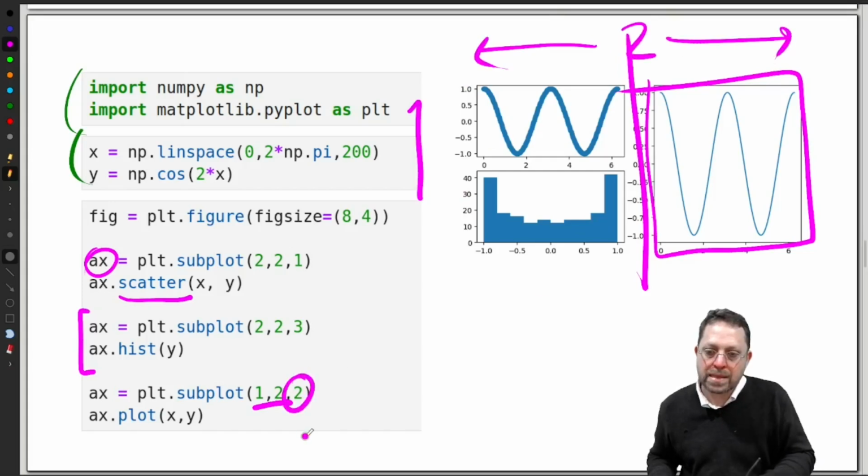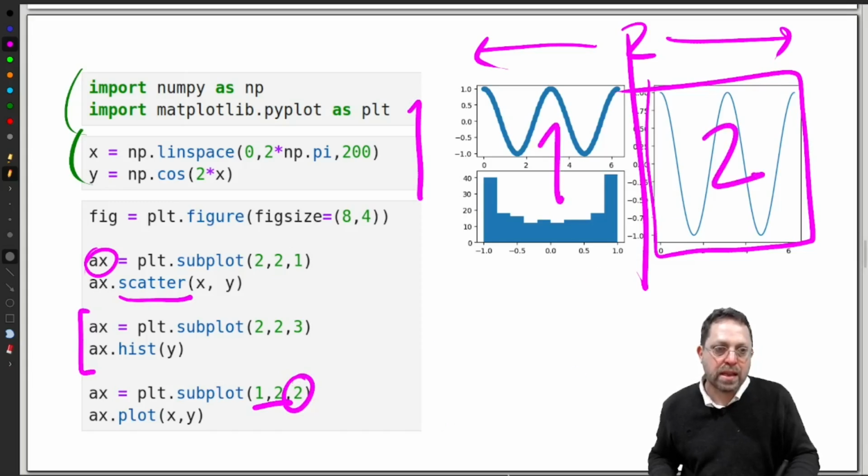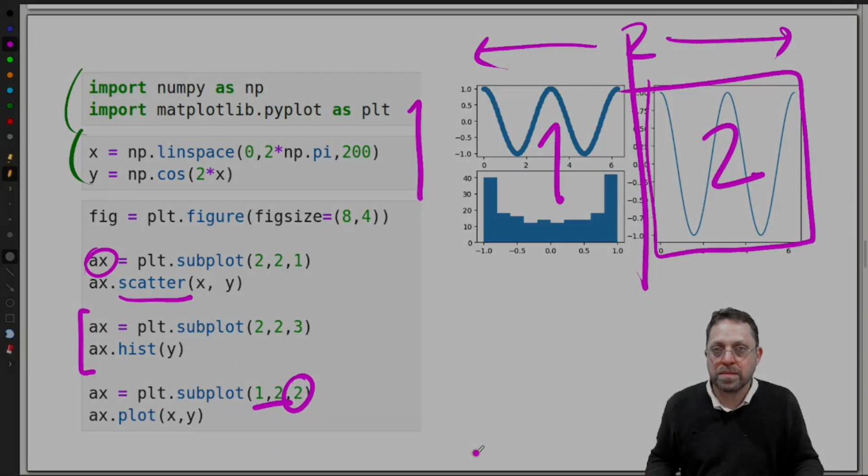And we want to place the plot in the second entry. So this would be the first entry. This is the second entry. So that's how the subplots method works.